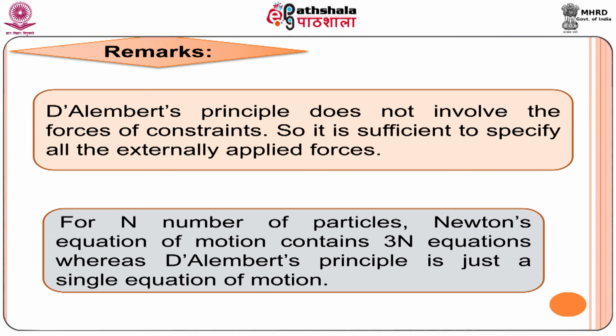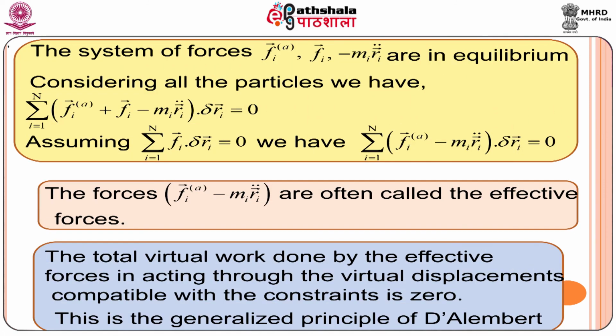Therefore, for N particles, we get 3N equations. Whereas D'Alembert's principle is just a single equation of motion. Please note it. Here we have used the sum, that is why it gives only one equation.